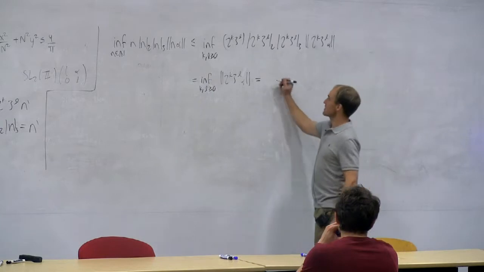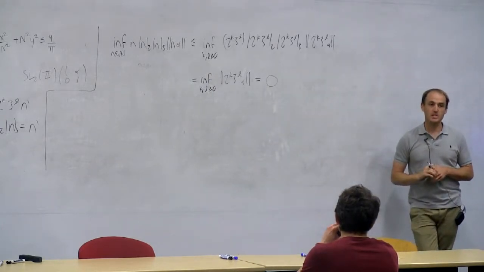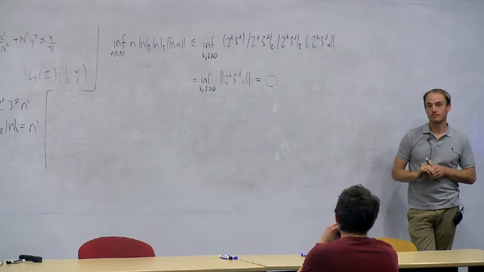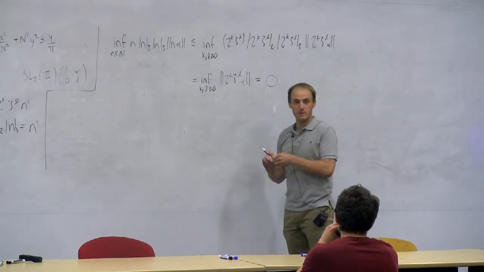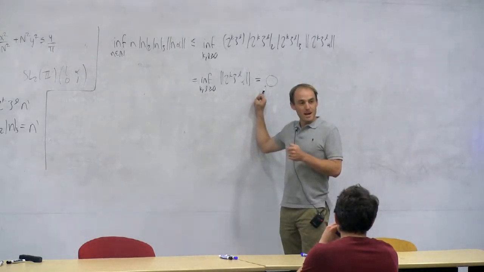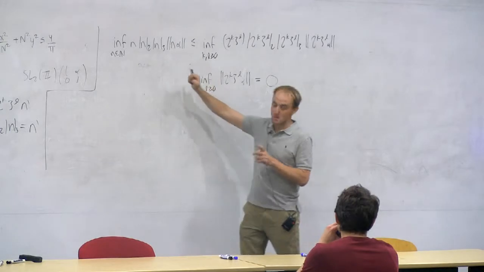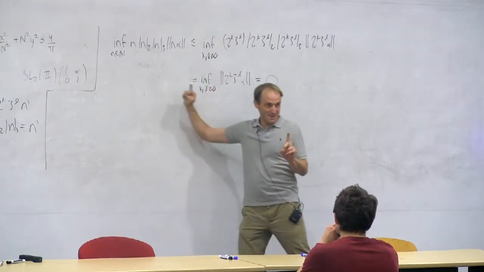So how do you know that the infimum of this quantity is 0? If alpha is rational, then it's definitely 0. Actually, I should start over and be careful. If alpha is rational, this is maybe not definitely 0, but the original infimum is definitely 0 in that case. So let's come back to this piece.